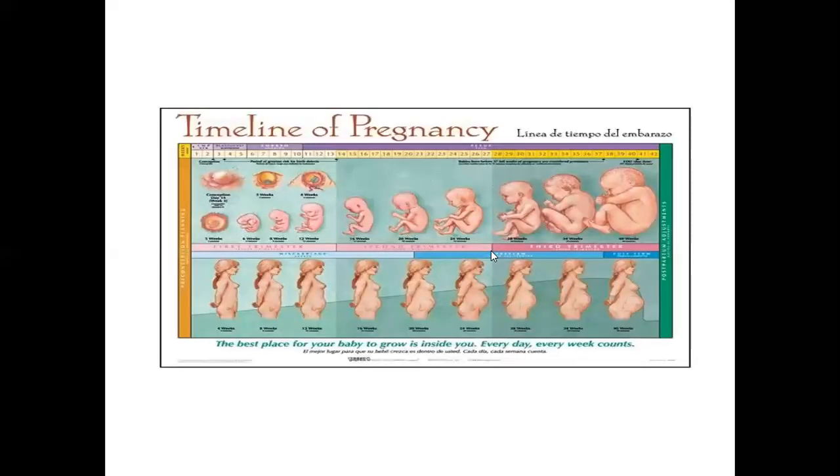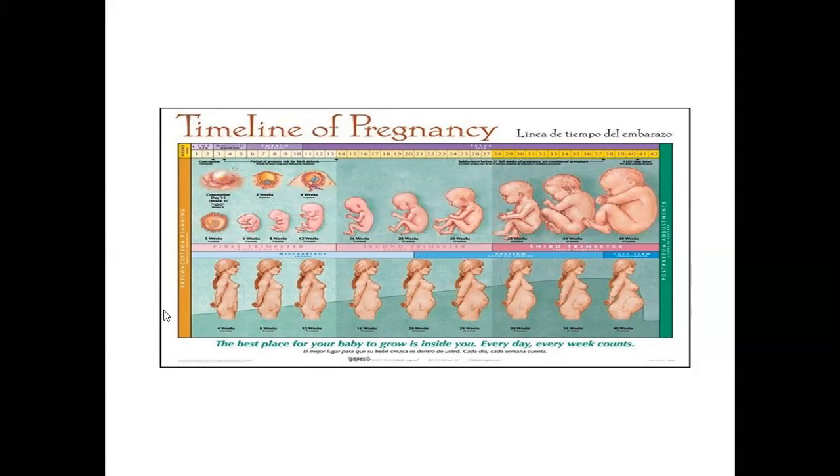Having now discussed this, we go to the next phase. If you see this diagram, it shows you the entire timeline of the pregnancy right from the first trimester. Here is the blastocyst, which ultimately develops into this at the end of the first trimester. This is at the end of the second trimester, and this is at the end of the last trimester when the baby is completely ready.